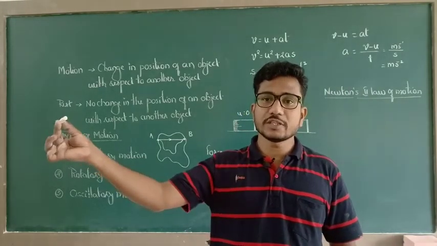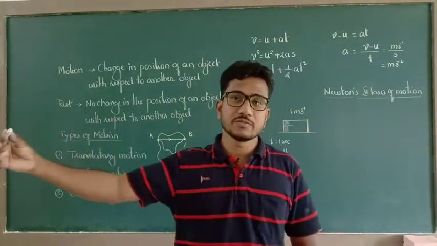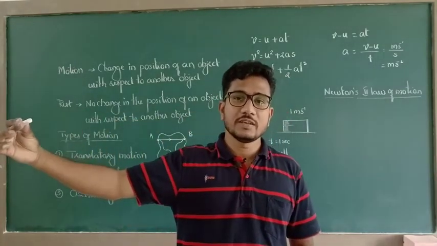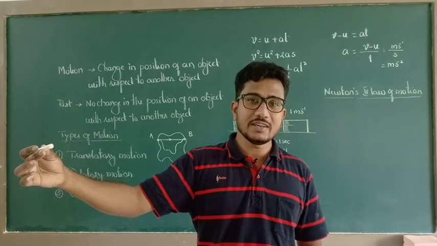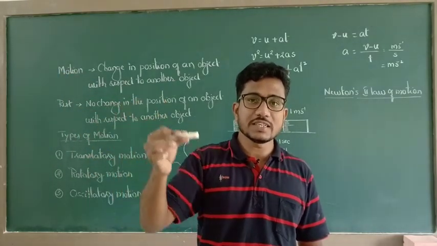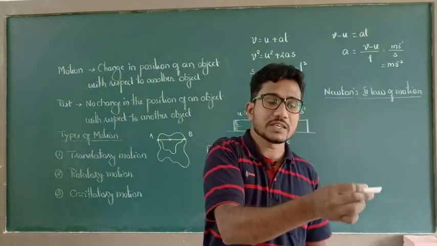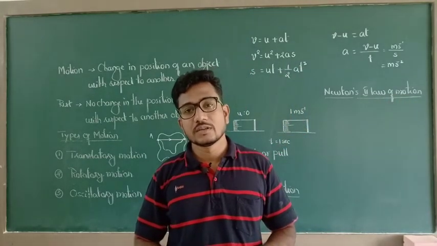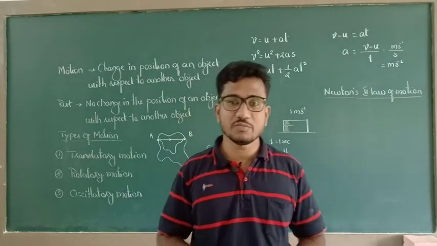Suppose this object is moving in a particular direction. Let us say the mass of this object is equal to 1 kg. At first this object is at rest. After 1 second, the velocity of this object is 1 meter per second. After 2 seconds, the velocity is 2 meter per second. Next 3 meter per second, 4 meter per second, 5 meter per second. After every second there is a change in the velocity of the object.